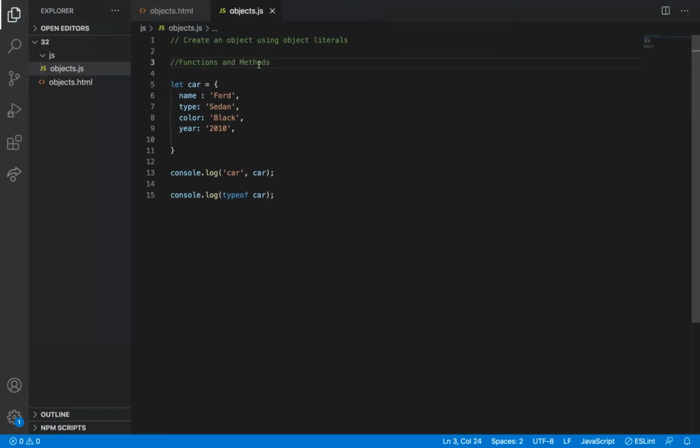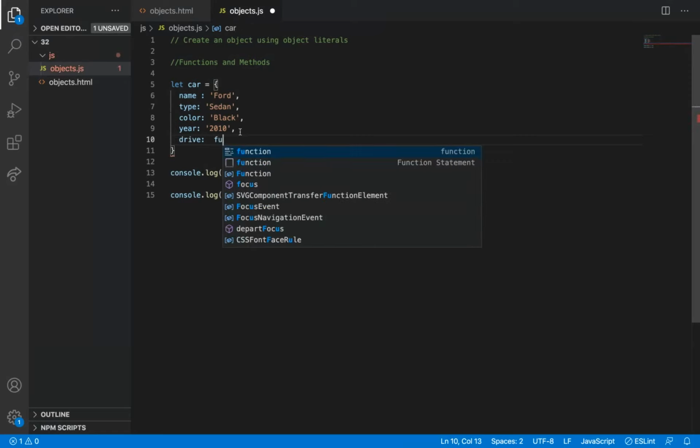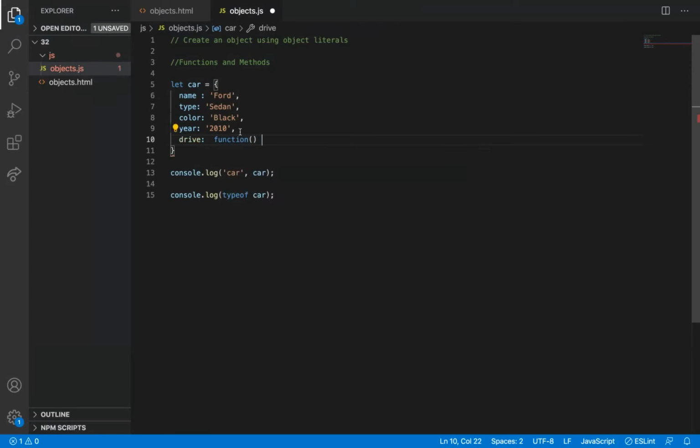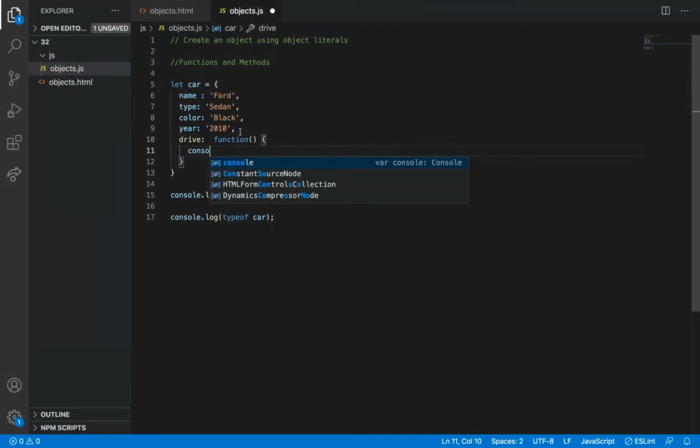So methods are also some functions, but which is present inside the object. Let's say drive. I'm writing a functionality for drive, and then this is a function which now we are going to just return drive.